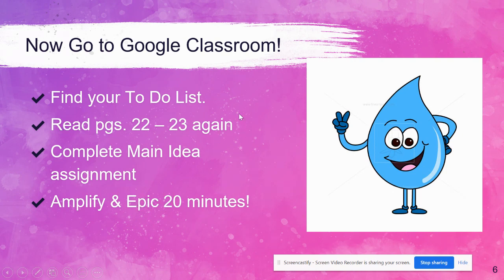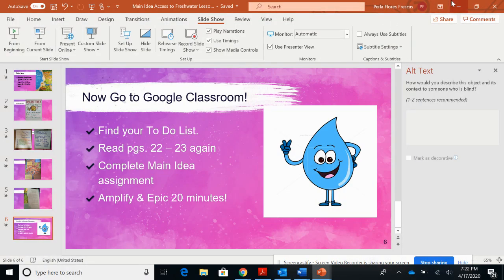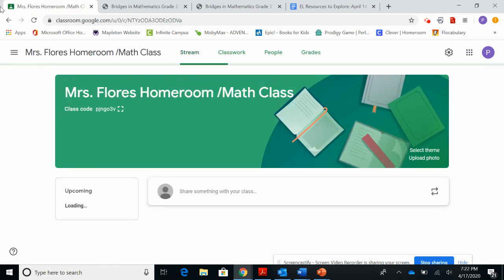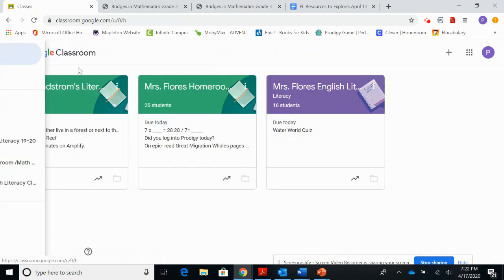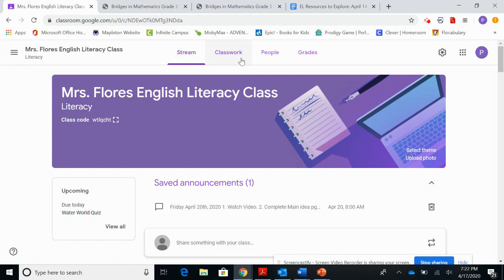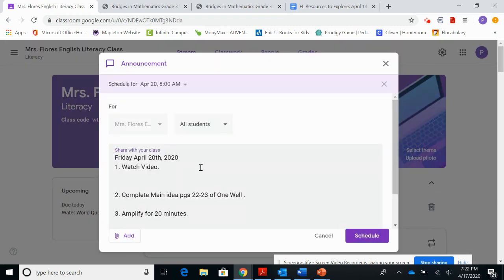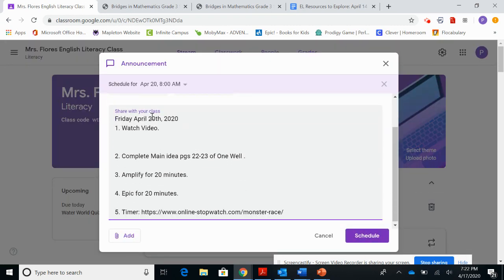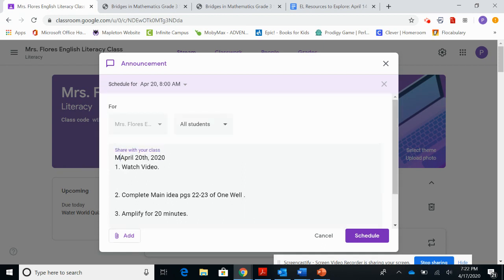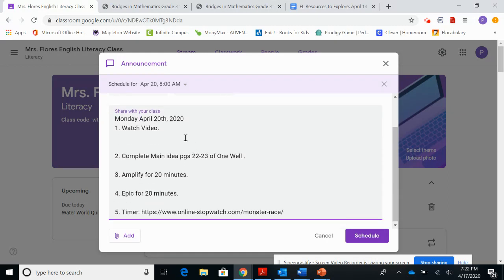And some of you guys are commenting saying you don't have the One Well book. I know you guys don't have the One Well book, but I will be posting these pictures today with your assignment. So let's go to Google Classroom so I can show you. Oops, not homeroom. Classes, English literacy. Okay, so here's your to-do list. Oops, not Friday, it's Monday. Thinking it's Friday already. Okay, so Monday, April 20th.